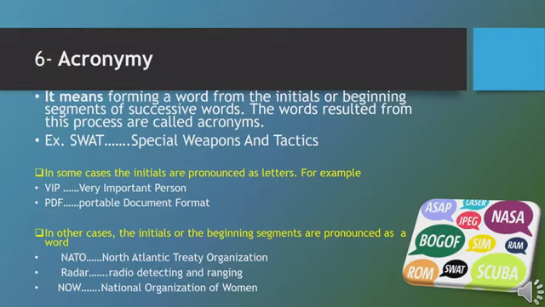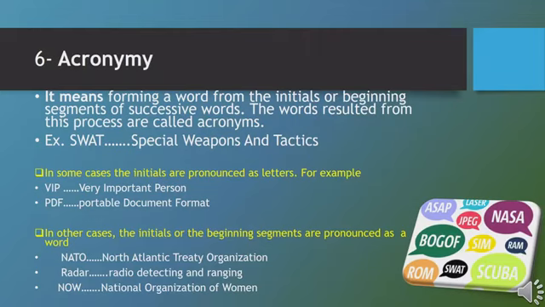Another way of pronouncing acronyms is by pronouncing the initials or the beginning segments of an acronym as a word. For example, NATO. In this acronym, we have 4 letters, NATO. Each one is the initial letter of a word in the phrase North Atlantic Treaty Organization. This acronym is pronounced as a word, not as letters, not N-A-T-O, but NATO, as a word.